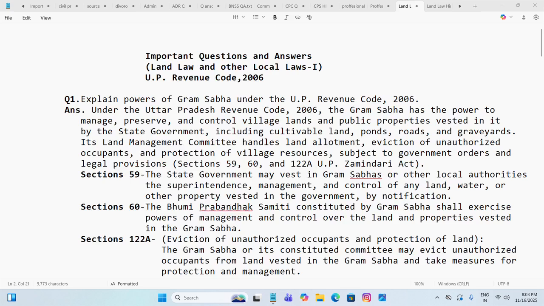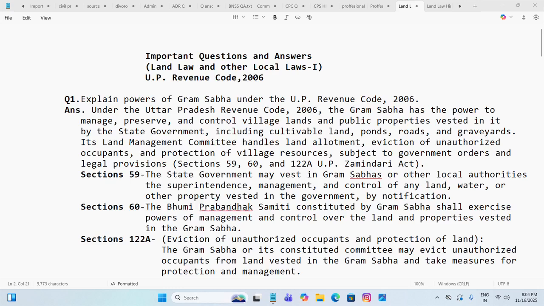Its land management committee handles land allotment, eviction of unauthorized occupants, and protection of village resources, subject to government orders and legal provisions. Sections 59, 60, and